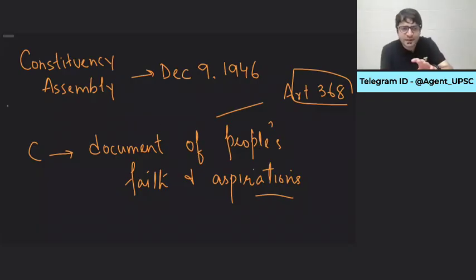Dr. Ambedkar said, I'm sure that not all of you would be satisfied with the Constitution we have drafted. And it is obvious because you can't satisfy 100% of the people under any circumstance. Virat Kohli cannot satisfy 100% of Indians that he is the best batsman of the world. There will always be a debate whether it's Lionel Messi or Cristiano Ronaldo who is the GOAT, the greatest of all time. So you can't satisfy all the people all the time.